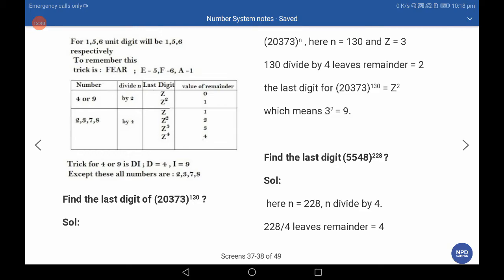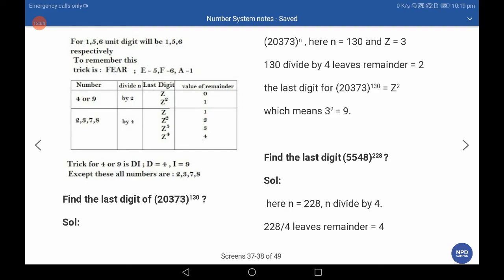Last digit is an important topic. First, when a number's unit digit is 0, 1, 5 or 6, then the unit digit never changes. For 1, 5, 6 the unit digit will remain the same, and for 0 as well, the unit digit remains the same.